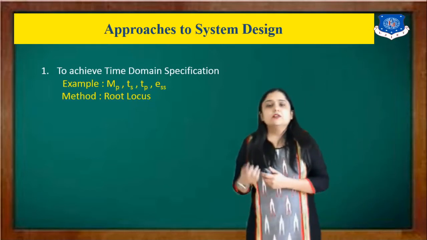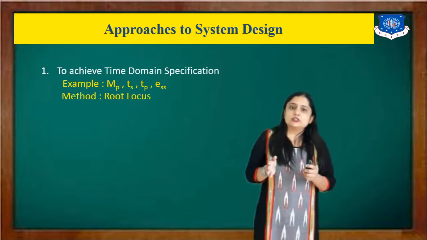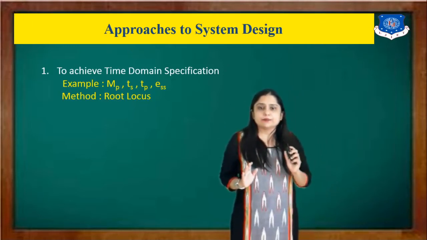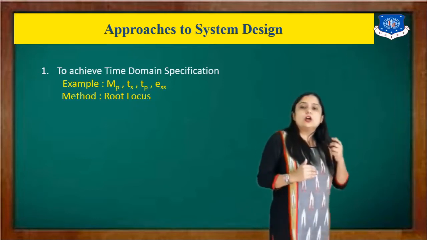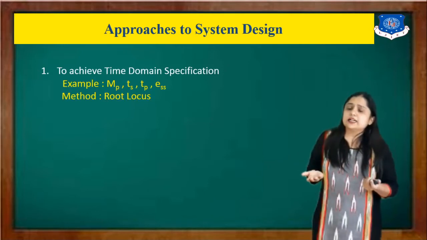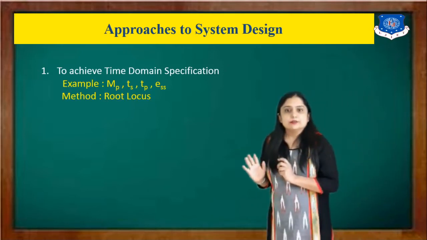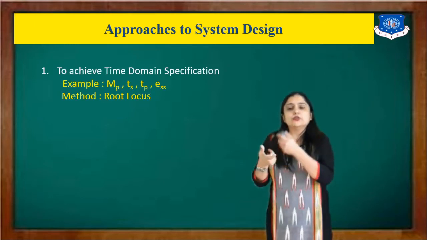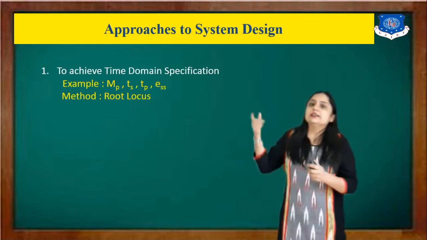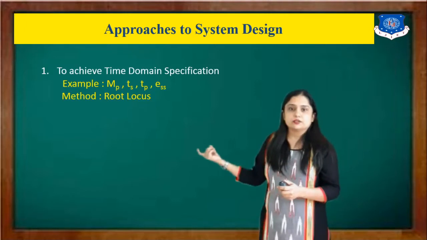One example is given to you. In that example, it mentions the system transfer function G(s) equal to something. And now to achieve a peak time equal to 0.5 second, or sometimes a settling time equal to 1 second, design a suitable compensator. So based on the question, you can easily identify that this question is from time domain specification. That's why I need to use the root locus.